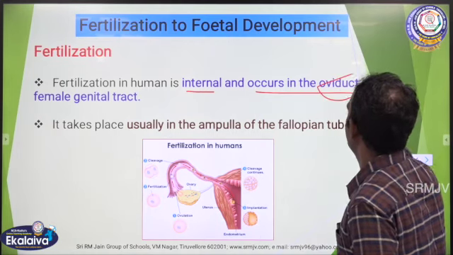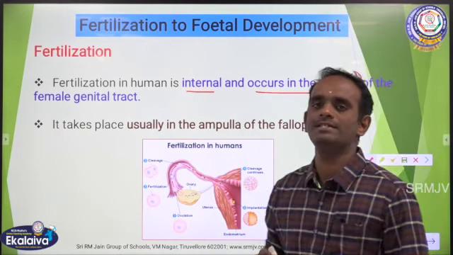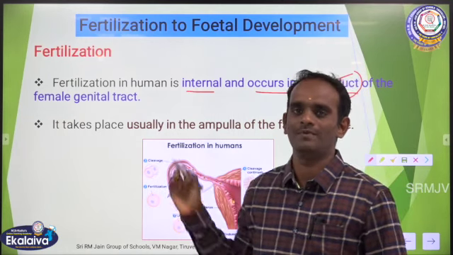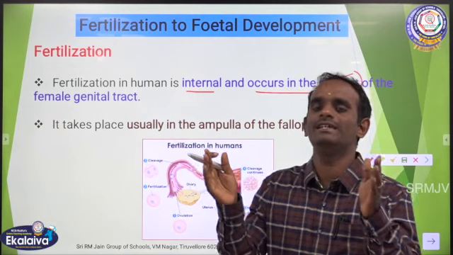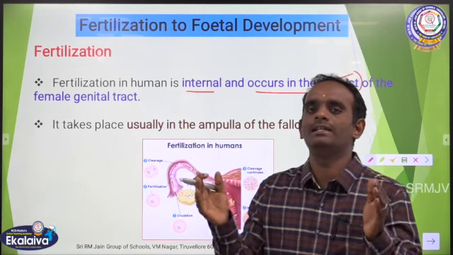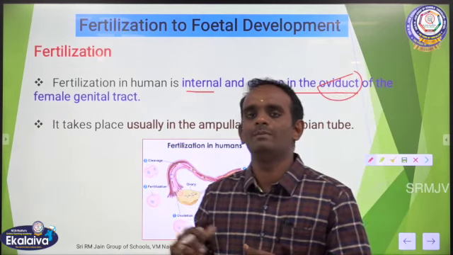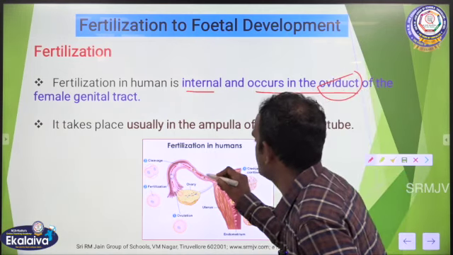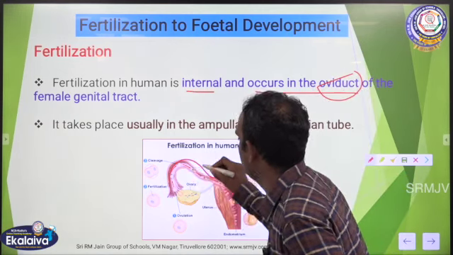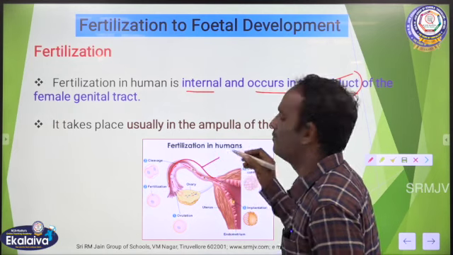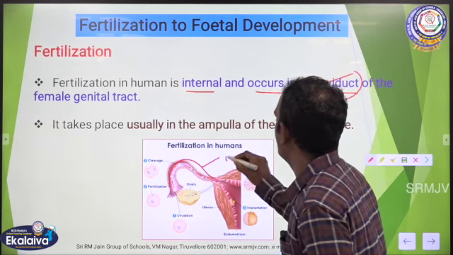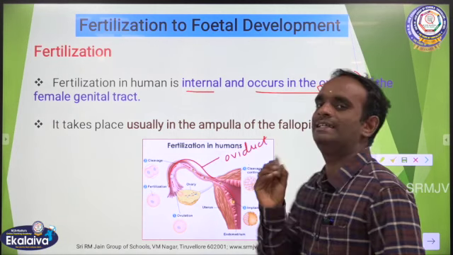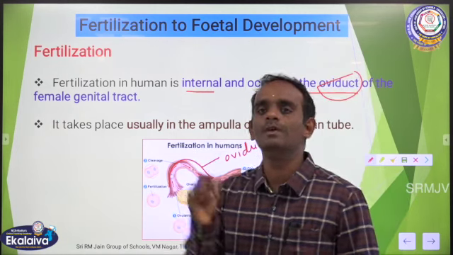What is the oviduct? Where is it present? The oviduct is nothing but the fallopian tube. A pair of ovaries is located in the lower abdomen of the female body, you know very well, right? And this part from here to here is called the fallopian tube or oviduct. The word duct means tube.